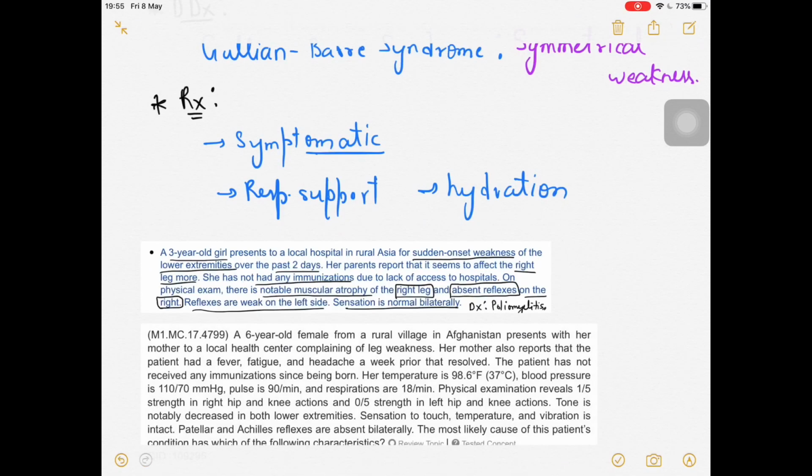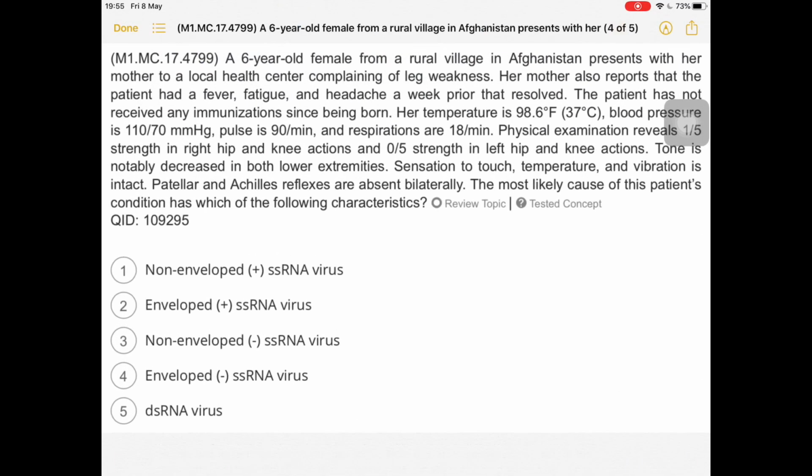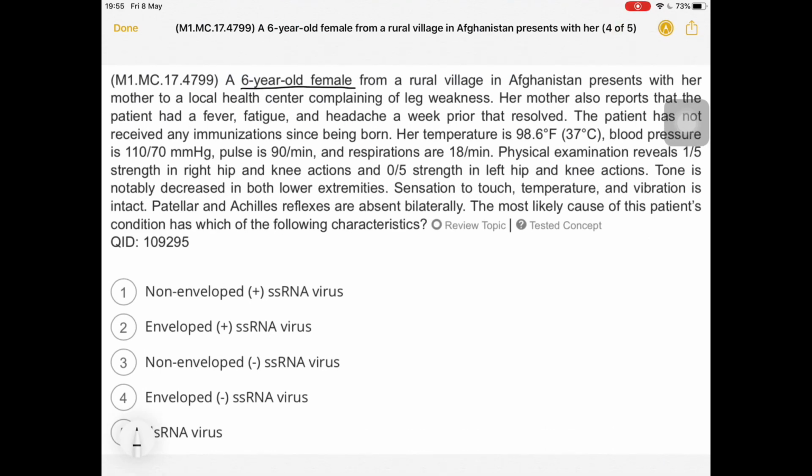Fine. Now let's move on to the next one. Okay, now let's talk about this MCQ. A 6-year-old female from a rural village in Afghanistan presents with her mother to a local health center complaining of leg weakness. Her mother also reports that the patient had fever, fatigue, and headache a week prior that resolved. Actually, the patient has not received any immunization since being born. That's why this patient has been exposed to the poliovirus or poliomyelitis.